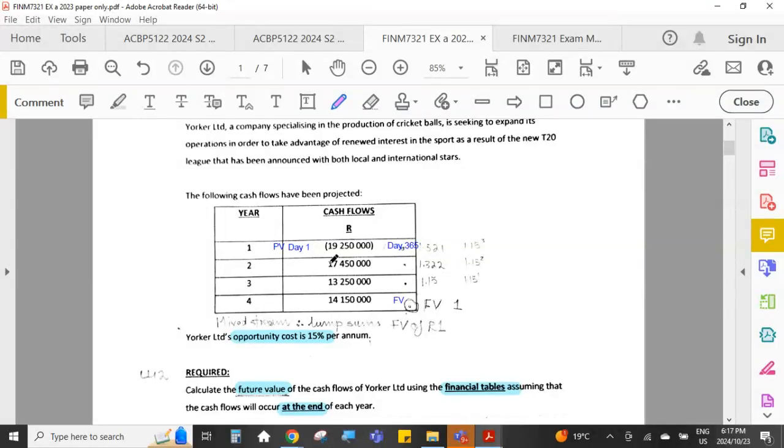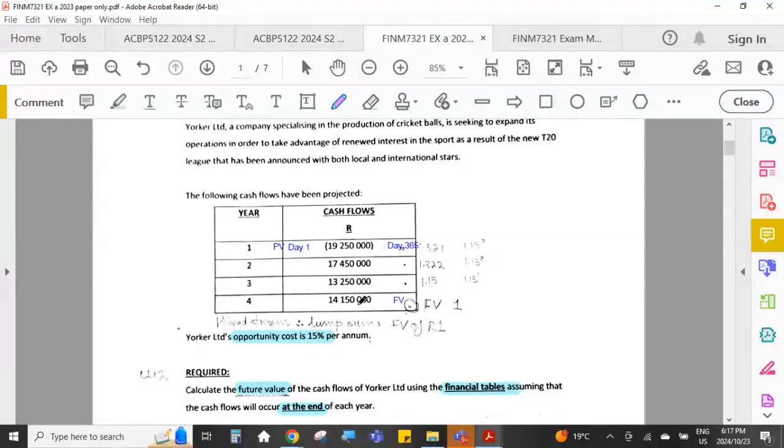The future value of the cash flow that takes place at the end of year 2 is only going to be calculated 1, 2 periods. This cash flow that takes place at the end of year 3, to calculate its future value, we will only take it from 1 year, beginning to the end of year 4.